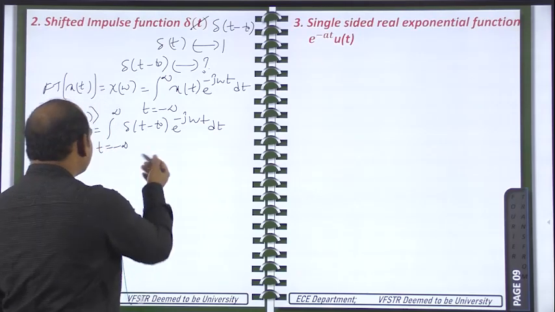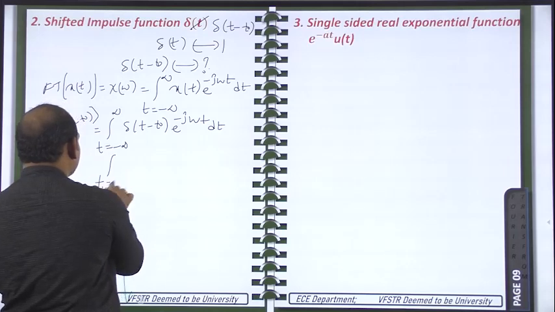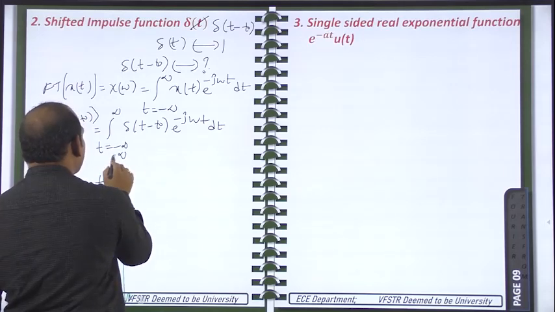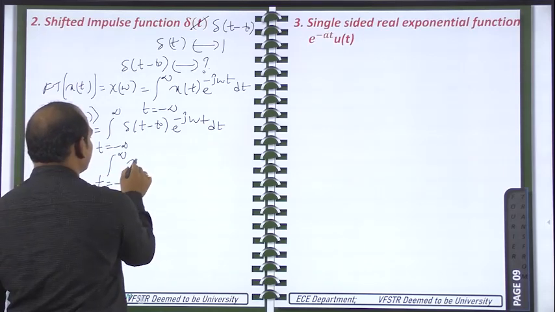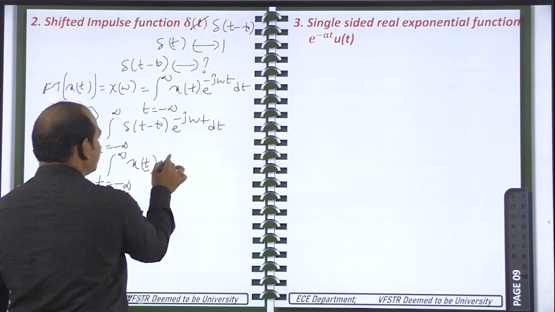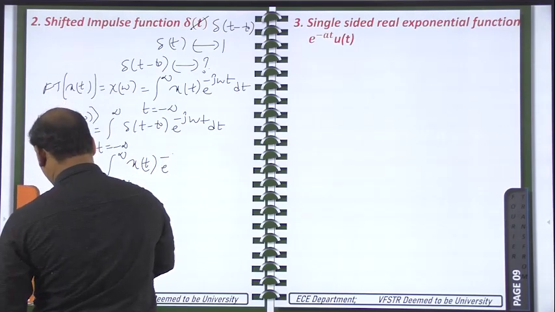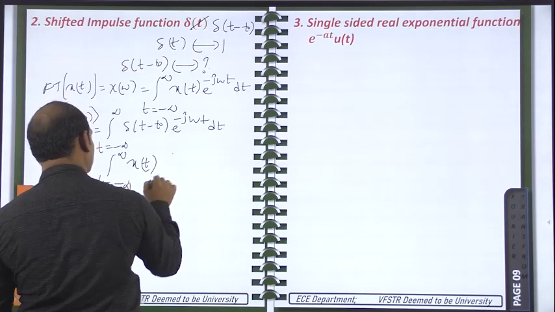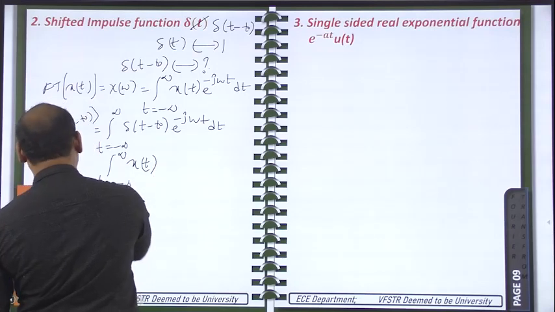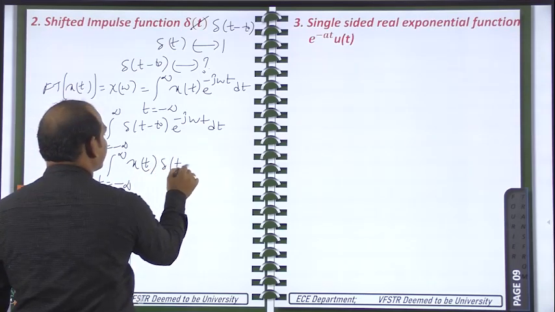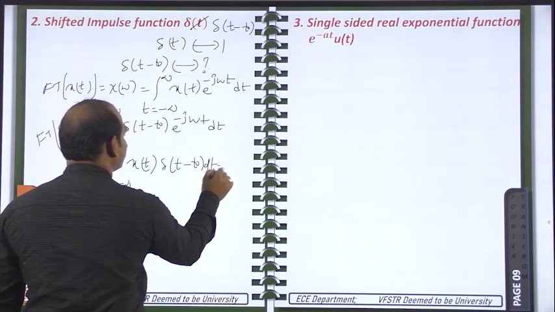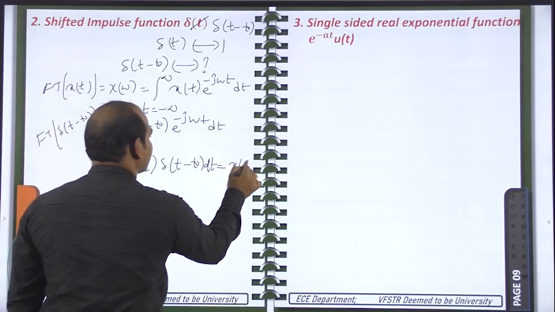Now again this equation has to be compared with the formula: the integral, t changing from minus infinity to plus infinity, x of t del of t minus t naught dt is equal to, what is the answer for this one? x of t naught.